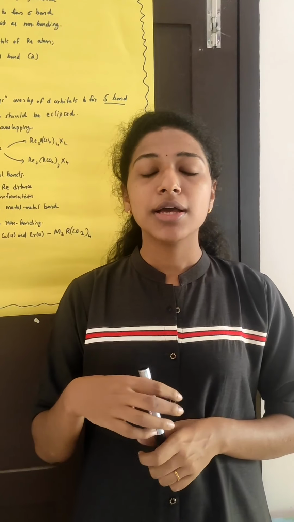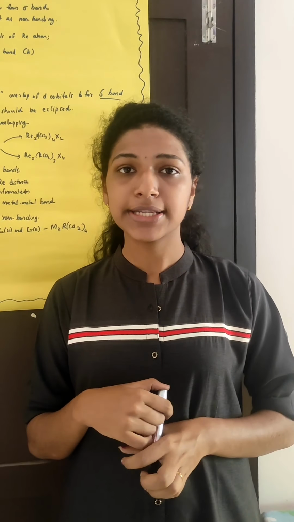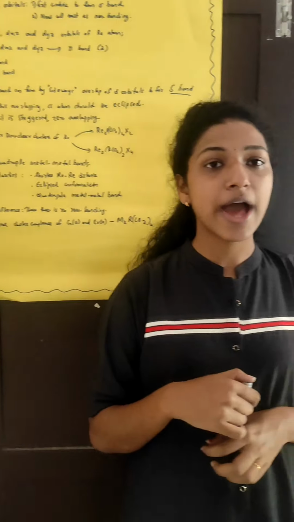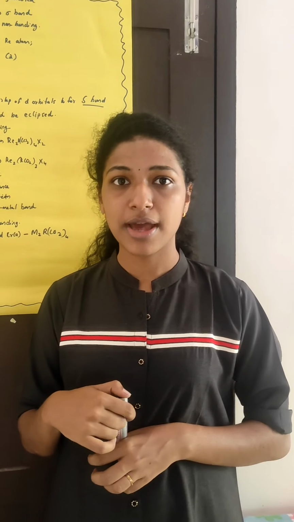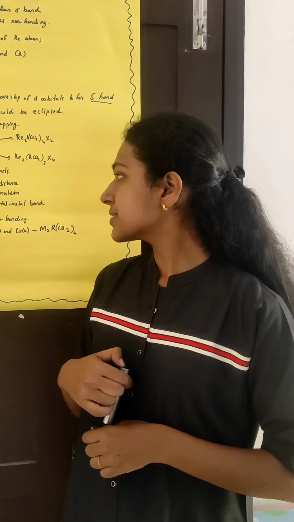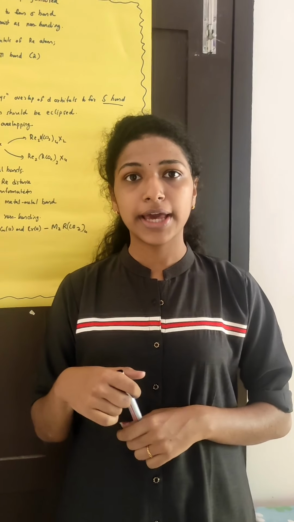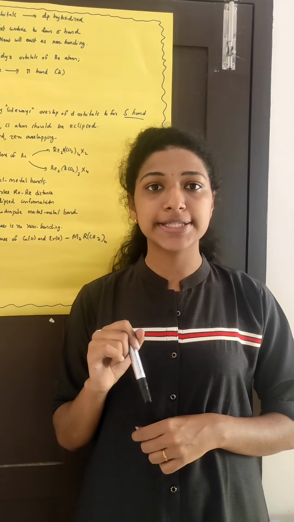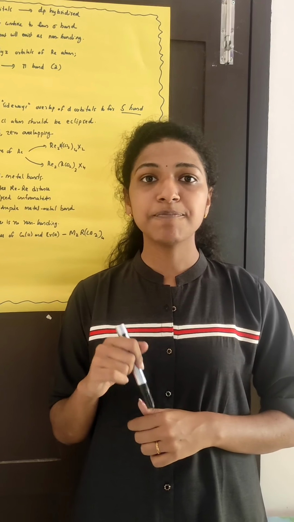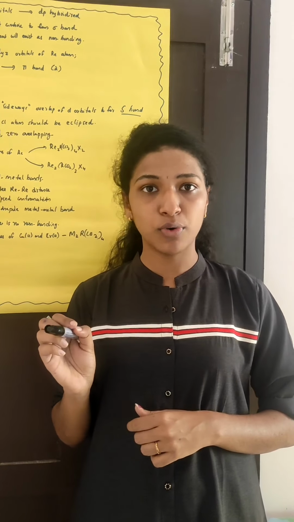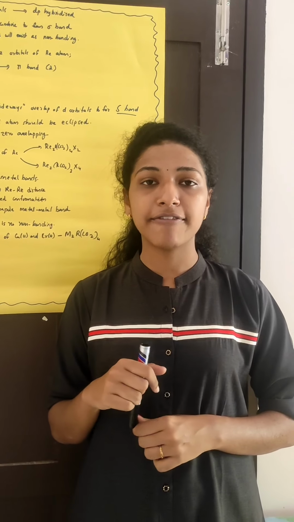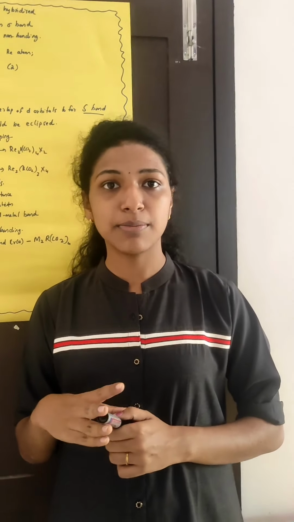The next similarity is that they also have an eclipsed conformation, and the next is that, as Re2X8 has a quadruple metal bonding, here also they have a quadruple metal bonding.